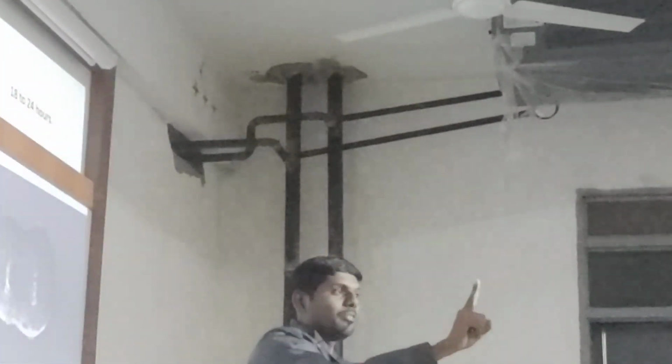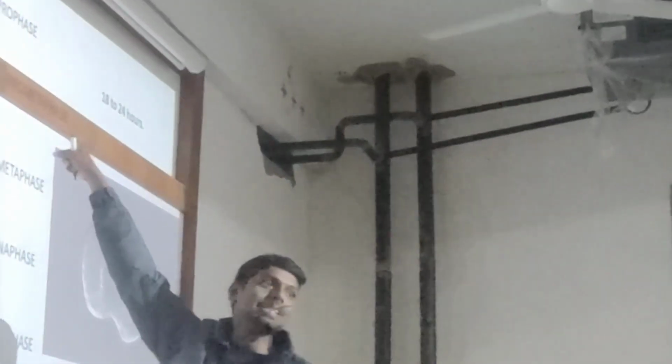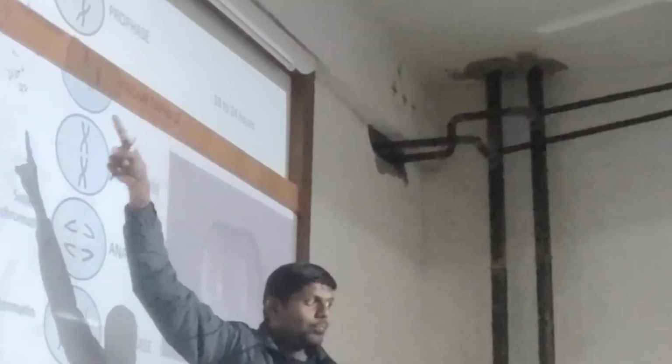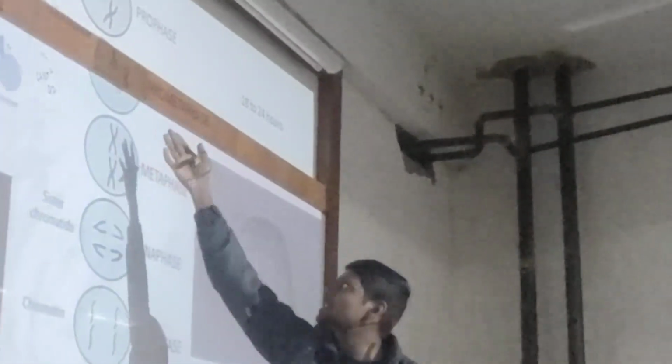In one particular phase, the cell chromosomes will be doubled. That is called the prophase. In prophase, the cell chromosomes have been doubled. Why? That is very important. Chromosome doubling is important. Why, you will understand.